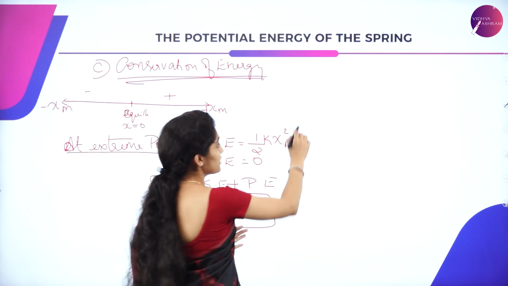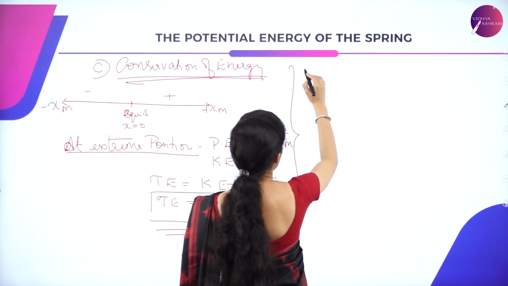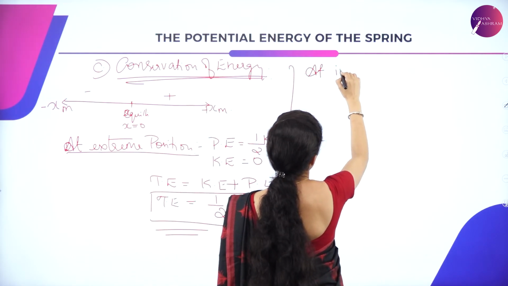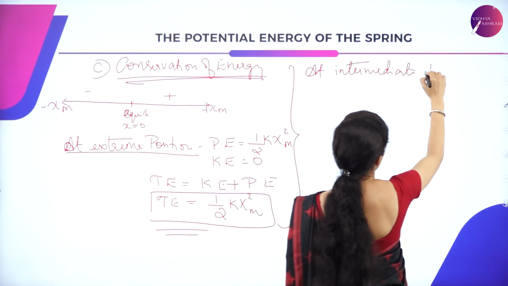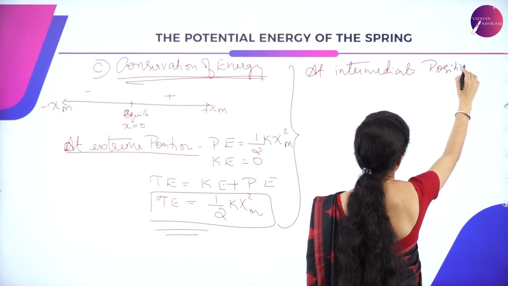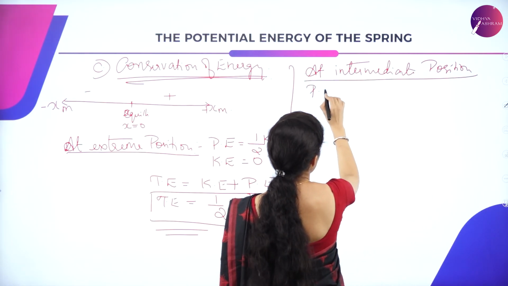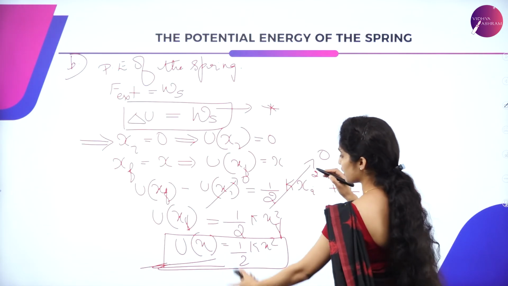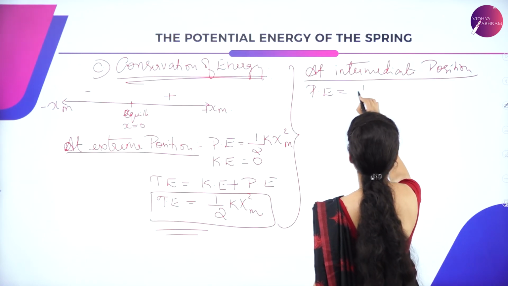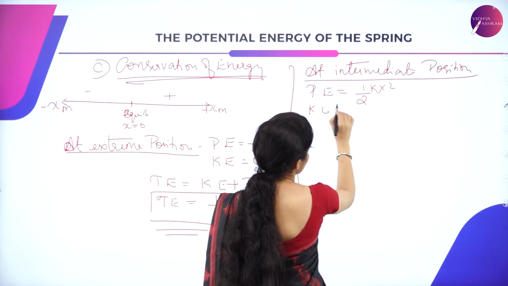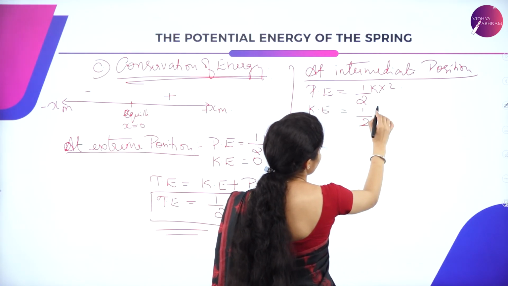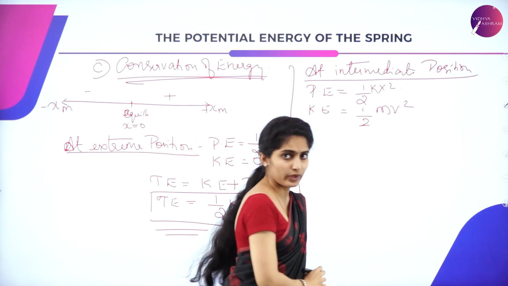Now let us consider the intermediate condition, that is intermediate position. We have your potential energy as the previous one, that is half kx square, and kinetic energy is given as half mv square.